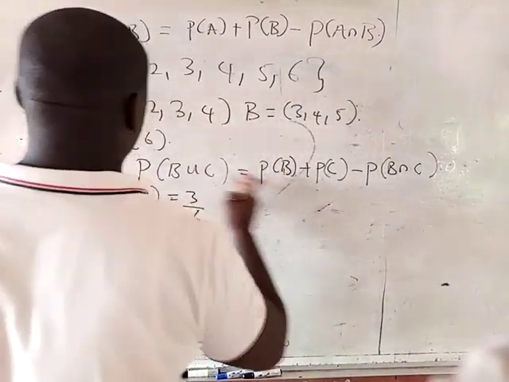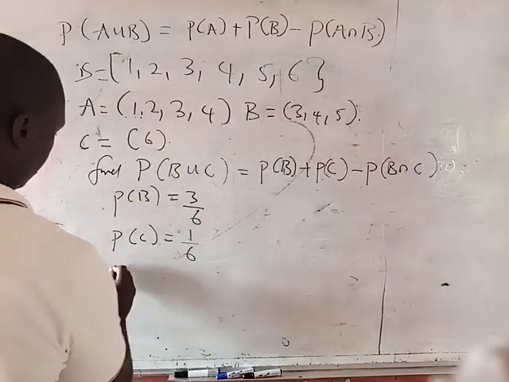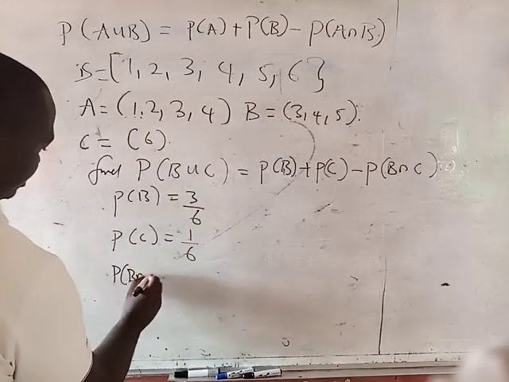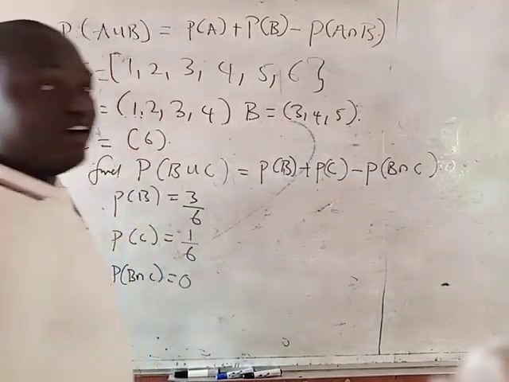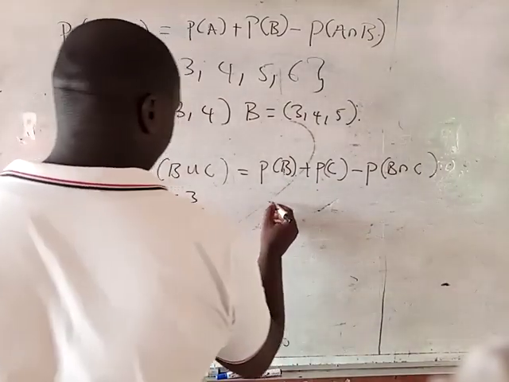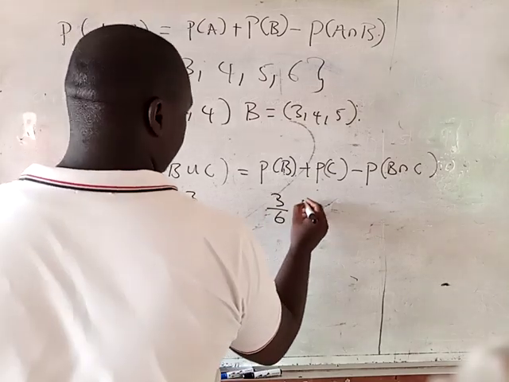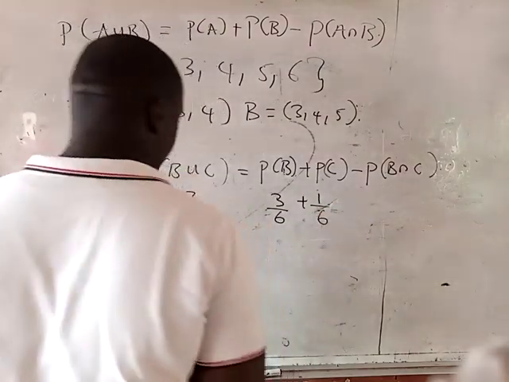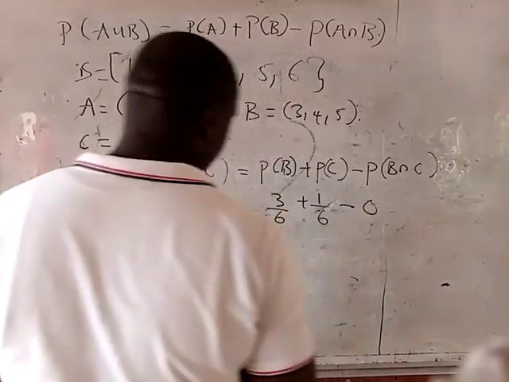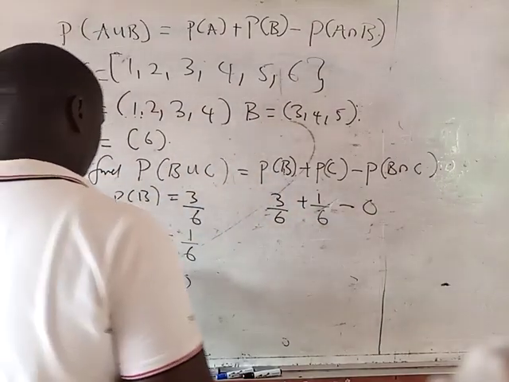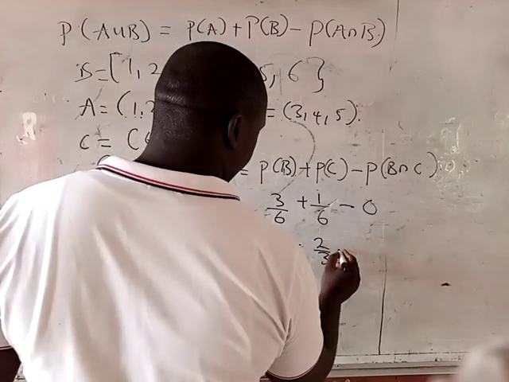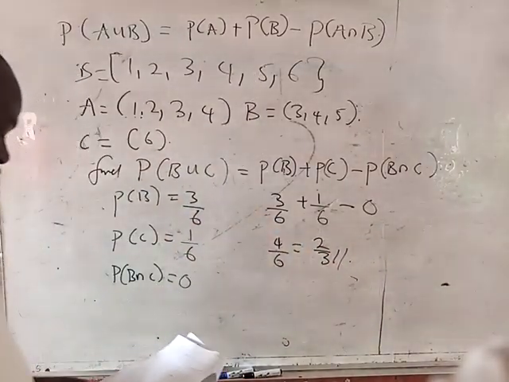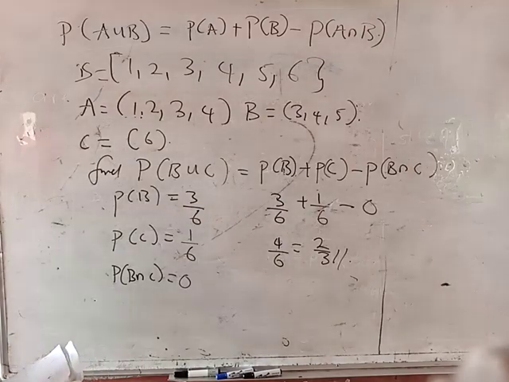But do we have an intersection of B and C? We don't have any intersection. So the probability of B intersection C is 0. So we just insert it into our formula and the answer will flow in naturally. So we have 3 all over 6 plus 1 all over 6 minus 0. If you work this out, you should get 4 all over 6, which is the same thing as 2 all over 3. And that is the answer.